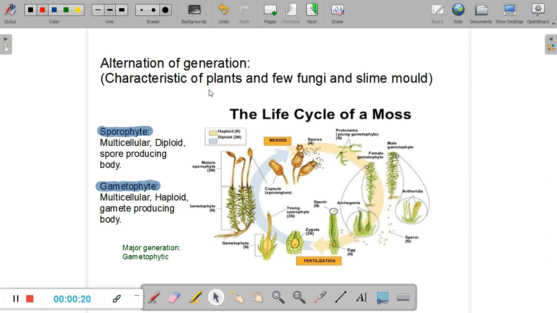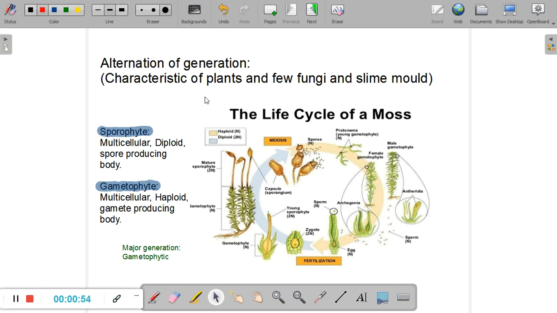Now, plants are multicellular autotrophic forms of life which are usually characterized by the presence of vascular tissue. In lower plants, vascular tissue may be absent, such as in liverworts, where there is no tissue. However, when we are talking about plants, what we mean is the liverworts, the bryophytes, the pteridophytes, the angiosperms, and the gymnosperms. So we are talking about these autotrophic forms of life that make up the plant.